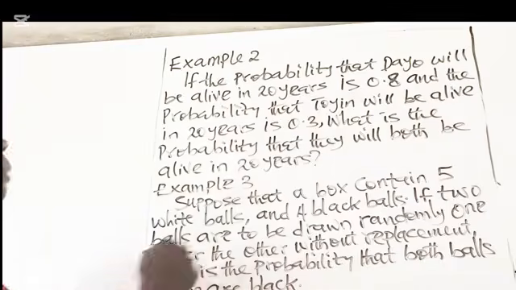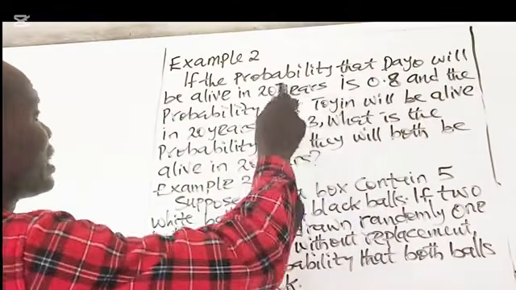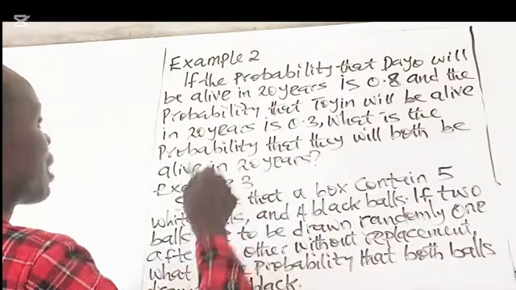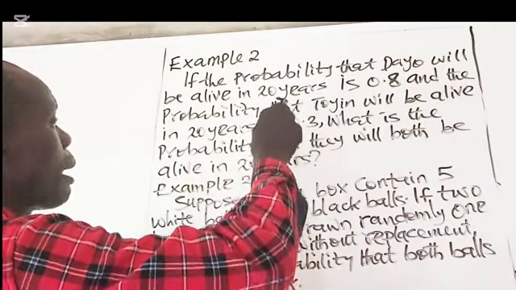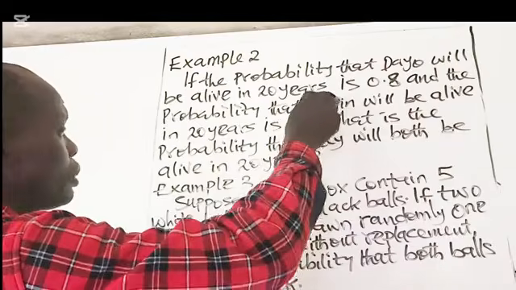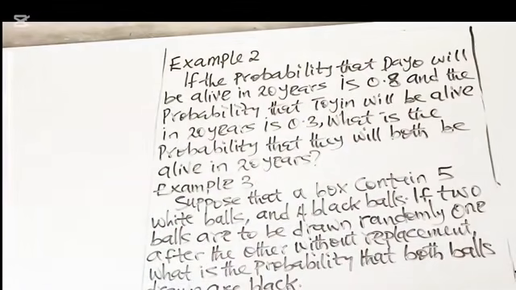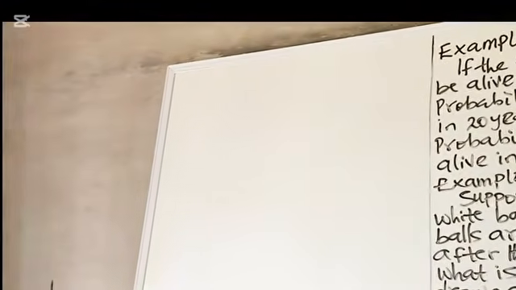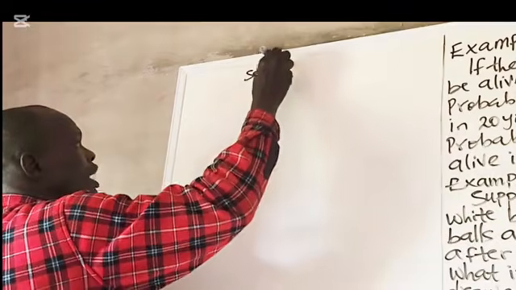Remember, you were given the probability that Dayo will be alive in 20 years. Let's take that probability to be P of D equal to 0.8. And the probability that Toyin will be alive in 20 years, let's take that to be P of T equal to 0.3. We want to find the probability that both will be alive in 20 years. So to answer that, what you do is